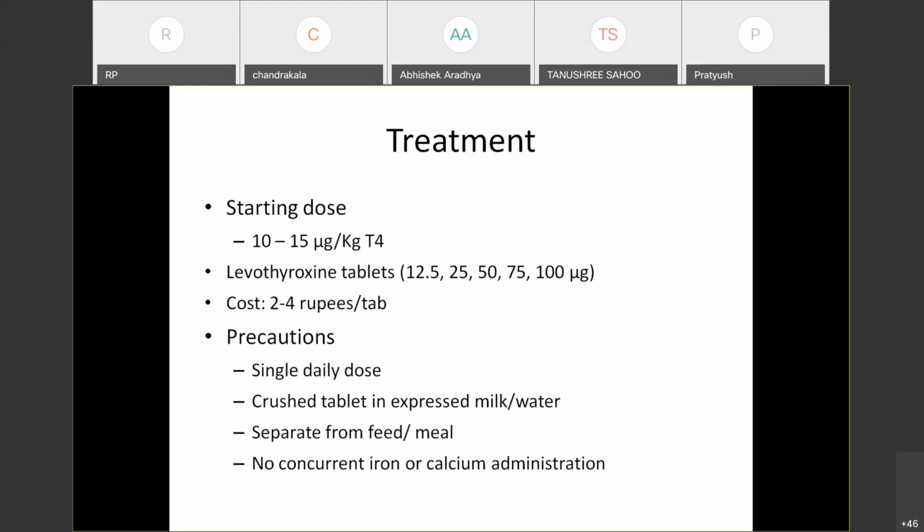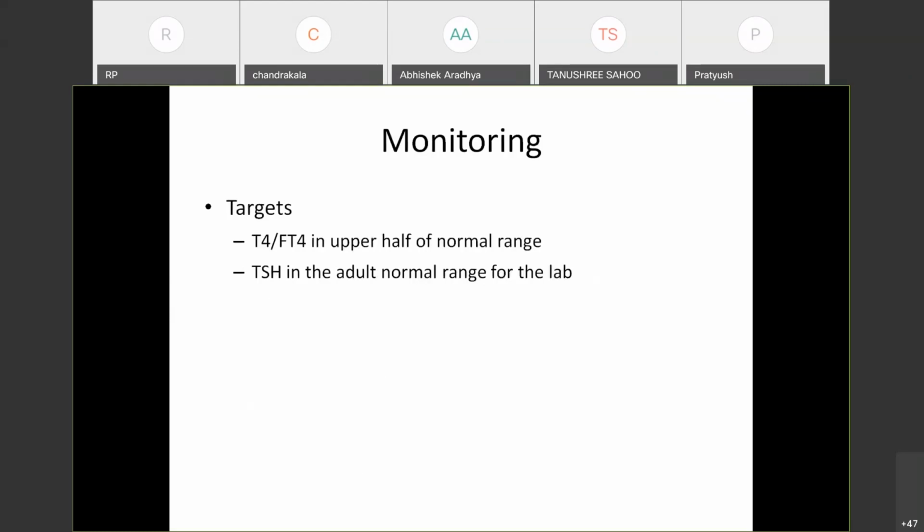And monitoring is essential once we start treatment with levothyroxine. The T4 and free T4 level should be in the upper half of normal range. The normal range is around 8 to 16. So we target something around 12 to 16 of T4. And TSH should be in the adult normal range for the lab. So we are not going to use the infantile cutoffs. We just follow the adult normal range for that lab.